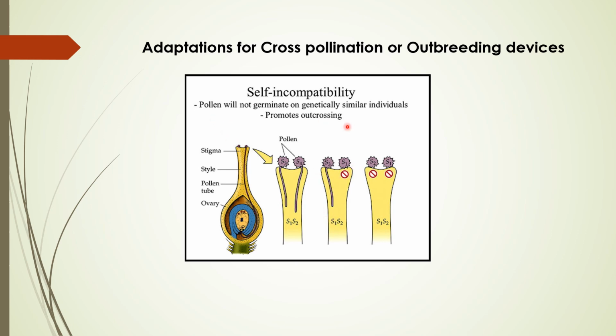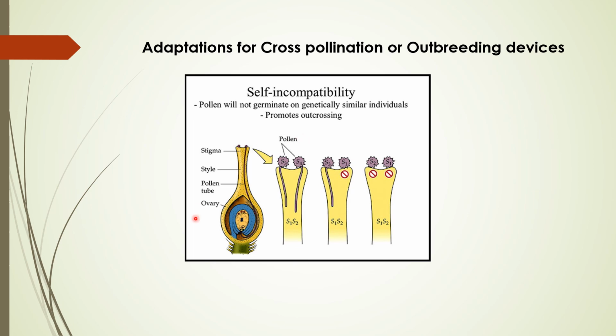So this is self incompatibility, a device or genetic phenomenon of preventing pollen from fertilizing ovules of the same flower by inhibiting pollen germination and pollen tube growth in the pistil. This we call self incompatibility.